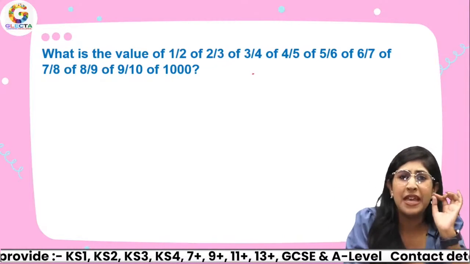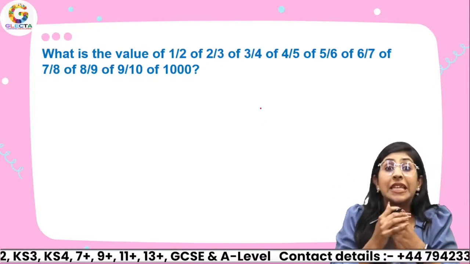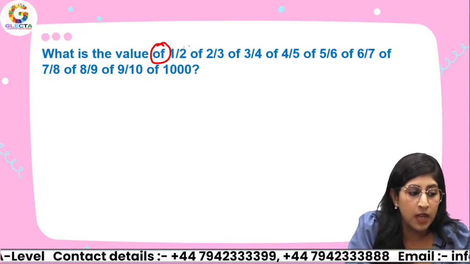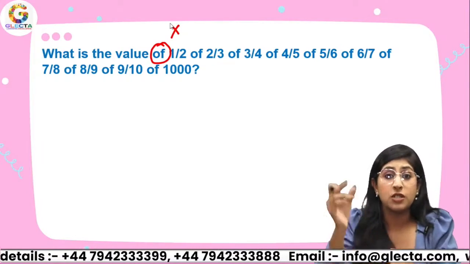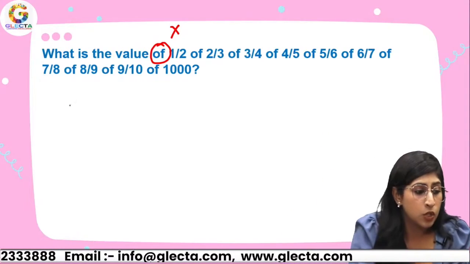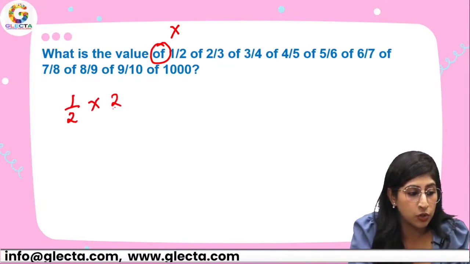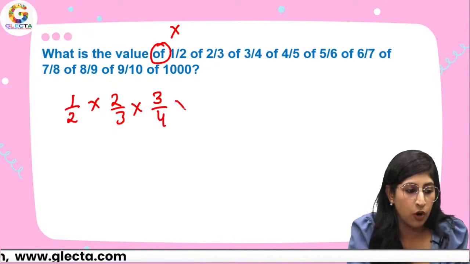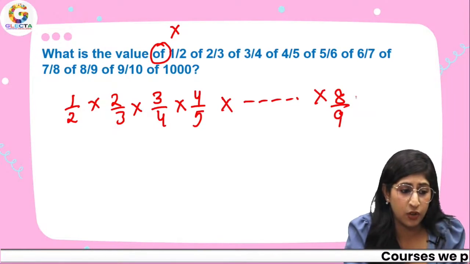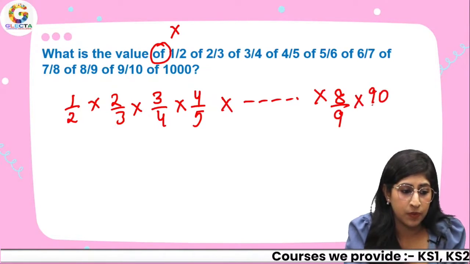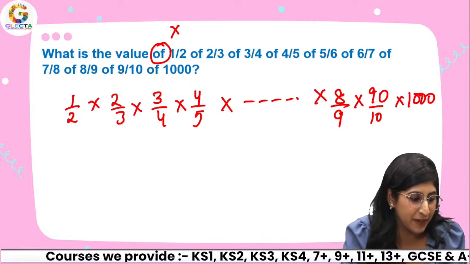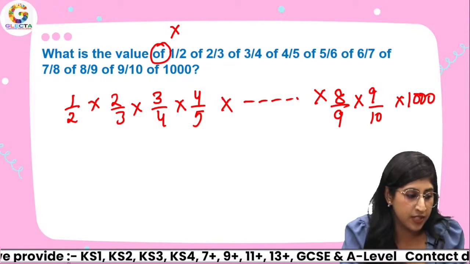Now, how do I do it? Simple thing that you can remember, the cancellations and fractions. First of all, in multiplication, when we are doing fractions or percentages, this word "of" means we have to multiply. So what's half of 2/3 of 3/4 of 4/5 of 5/6... Come on, I'm not even going to write the whole of it. 8/9 of 9/10 of 1000. Yeah, I'm making the correction.